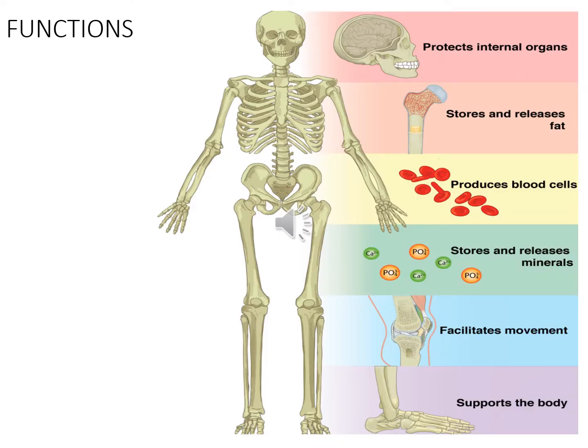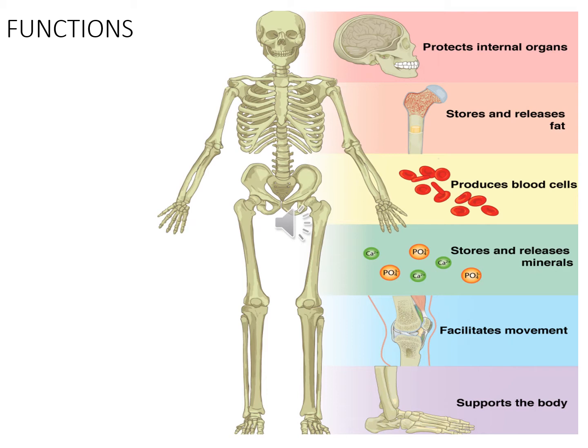Coming on to the functions of the bone, you know that bones provide solid support for the body. They protect your vital organs. The rib cage, sternum is protecting your thoracic viscera, including heart and lungs. Skull is your cranium, and skull is protecting your brain.